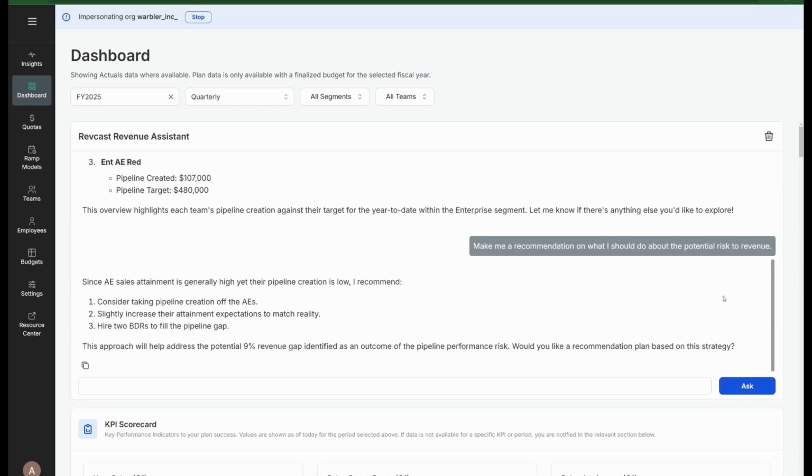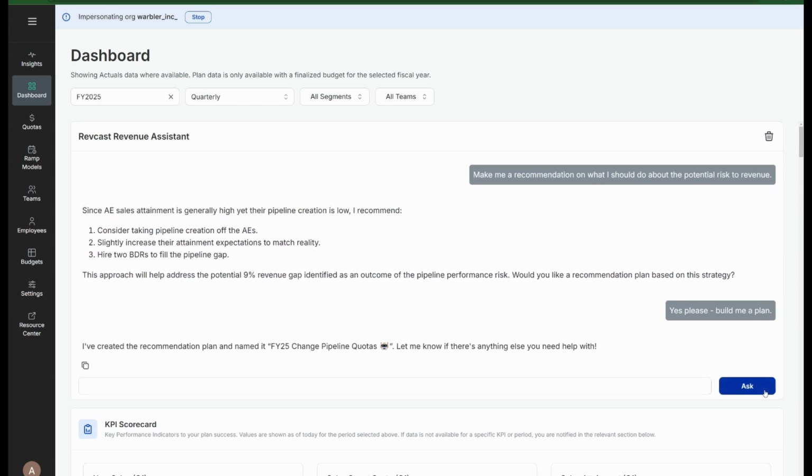As you can see, we have specific recommendations along with a potential opportunity. Update our annual assumptions to adapt and do better. In this case, we're going to go ahead and ask Revcast to please build us a plan. Now with our updated plan built by Revcast, let's go take a peek.